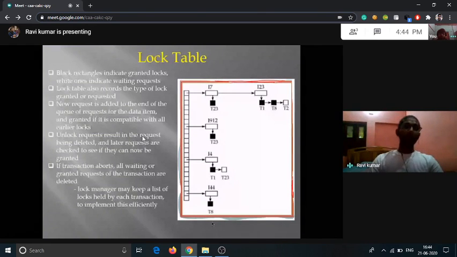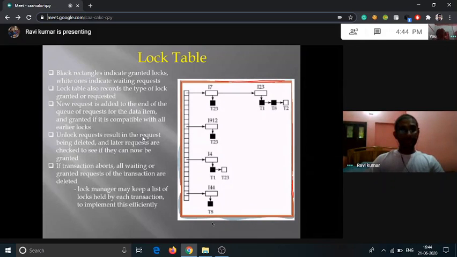Basically, the lock manager plays a vital role in the 2PL protocol, because it is maintaining a database with all the records of the different types of locks granted or requested. On the basis of that, the whole operation is performed.